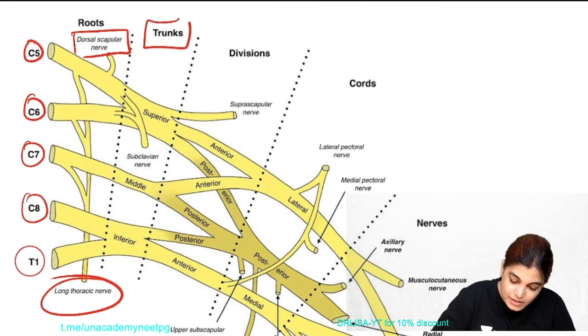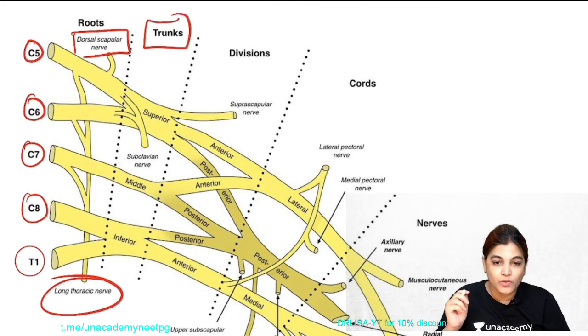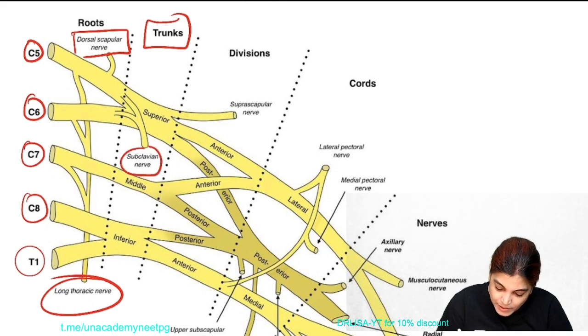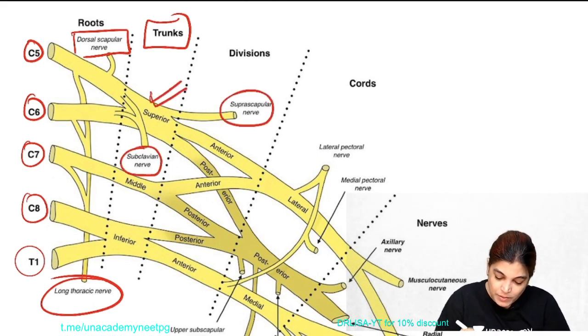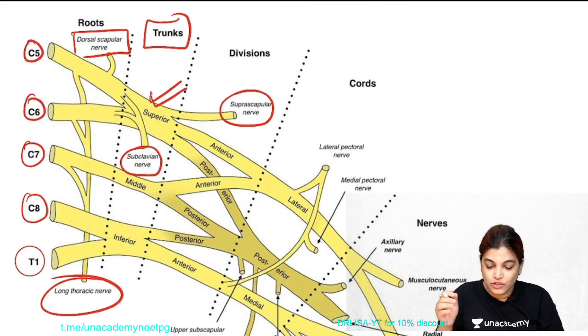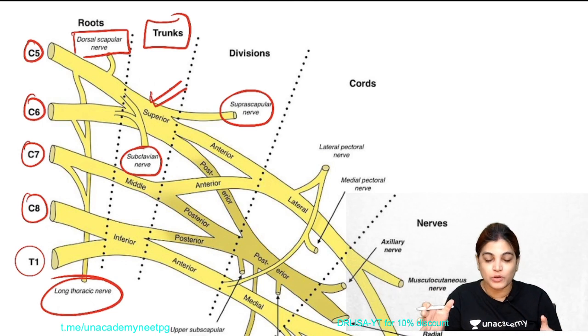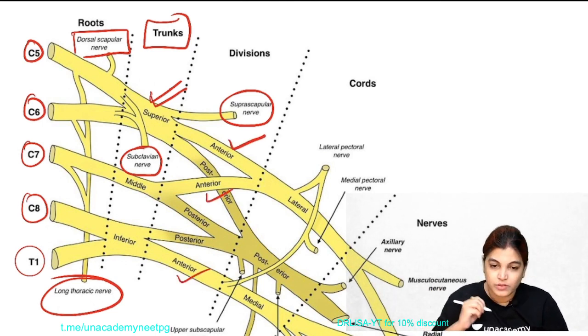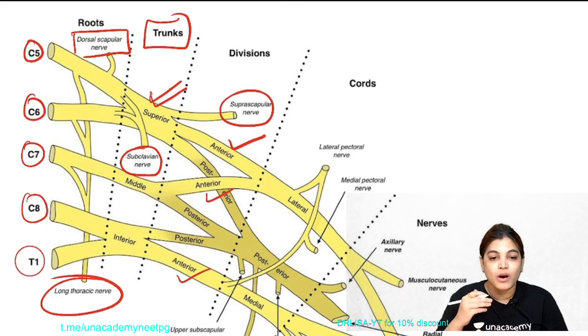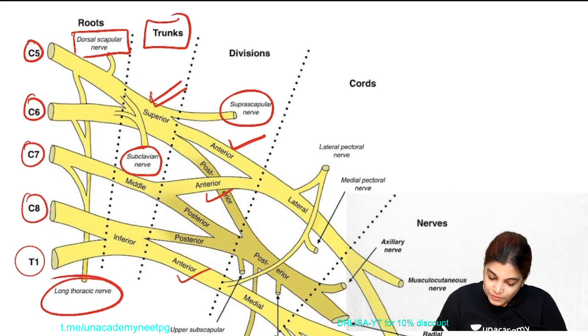Now coming to the trunks. Only the upper trunk gives branches. One branch is the nerve to subclavius and the other branch is the suprascapular nerve, which you can see arising from the upper trunk. Next, this part is the divisions. You can see each trunk divides into anterior and posterior divisions. These are the anterior divisions of the superior, middle and inferior trunks, and all these are the posterior divisions.